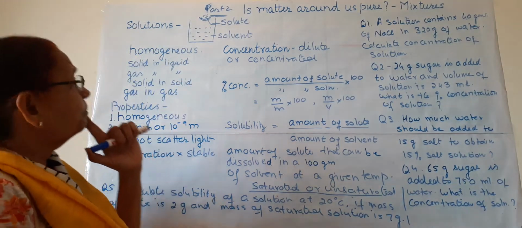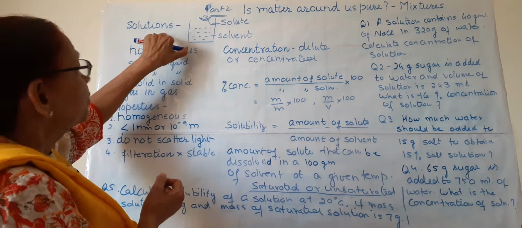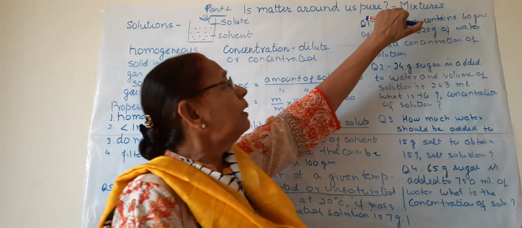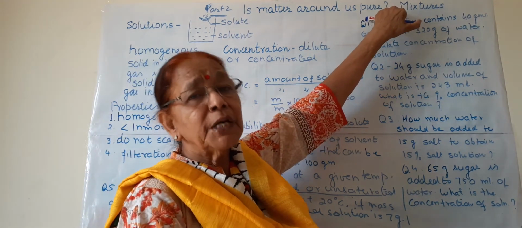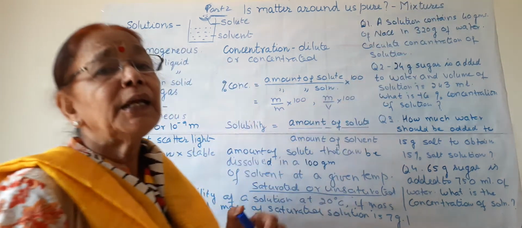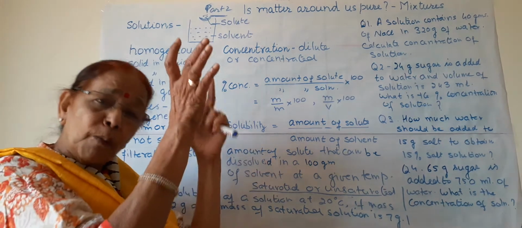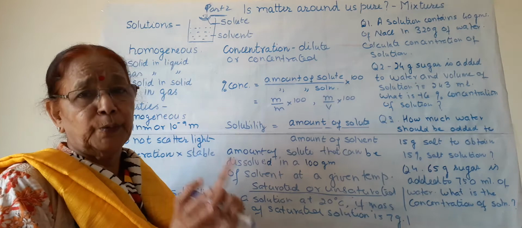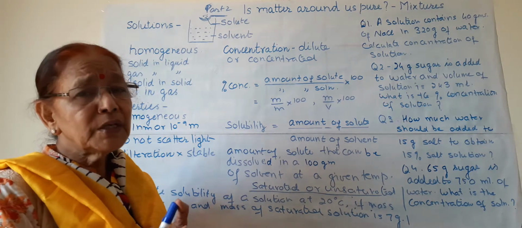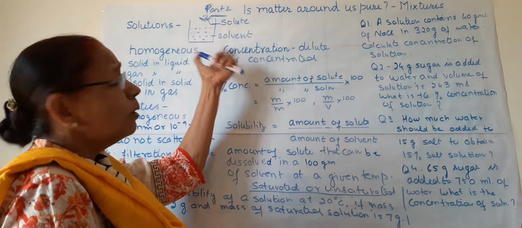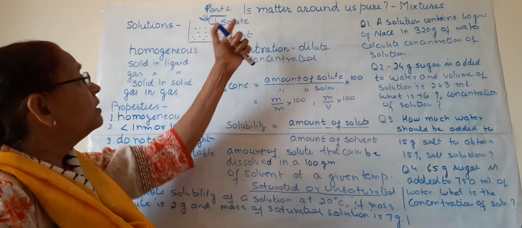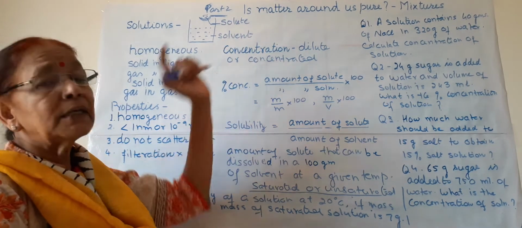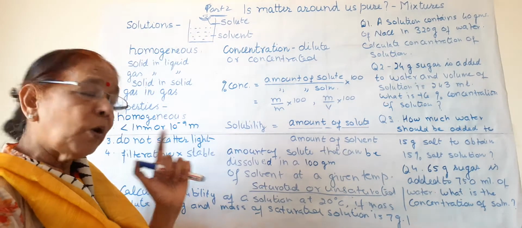So now you know what solutions are. Solutions are homogeneous mixtures. What does it mean? It means that the composition of the solution is the same all through. Now, how is a solution formed? There are two components of the solution. One is known as solute, the other is known as solvent.